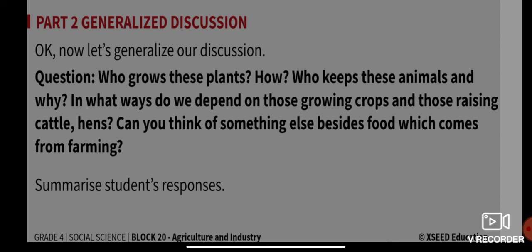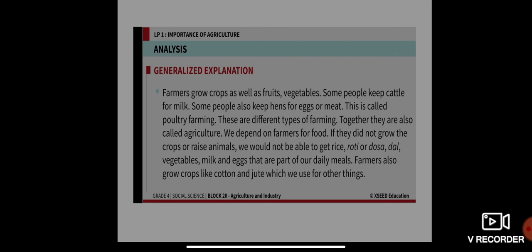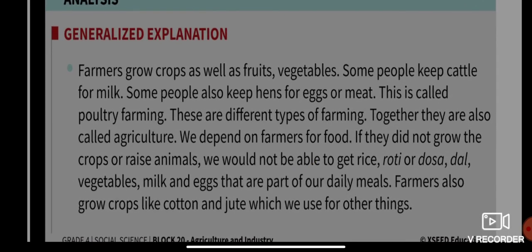I hope you are following the question. As I explained to you, please listen carefully. Farmers grow crops as well as fruits and vegetables. Some people keep cattle for milk. Some people also keep hens for eggs or for the meat. This is called poultry farming.